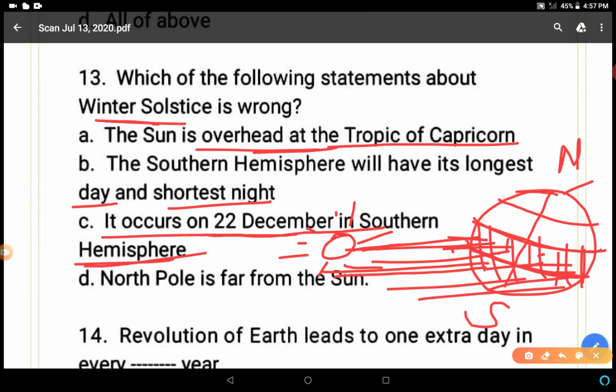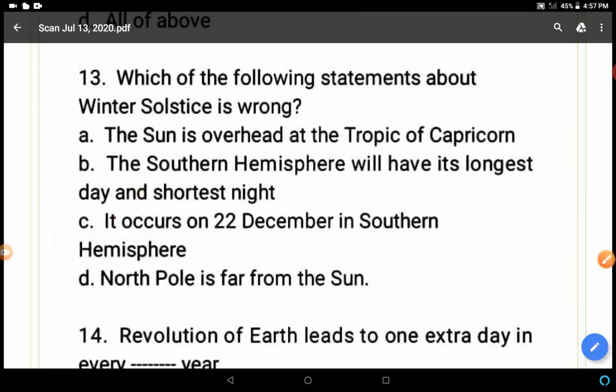North pole is far from the sun. Definitely the North pole is far from the sun. So C is the correct answer because it is wrong about this situation. So come to the next question.